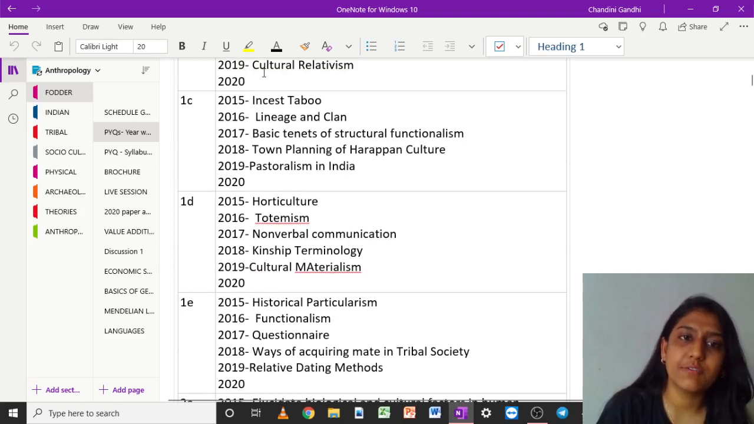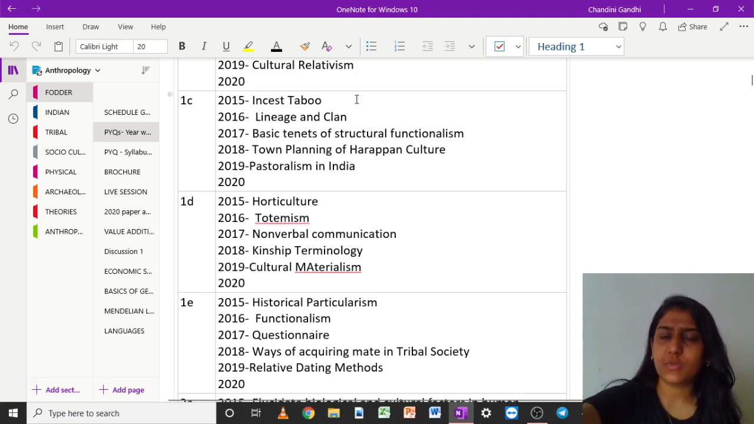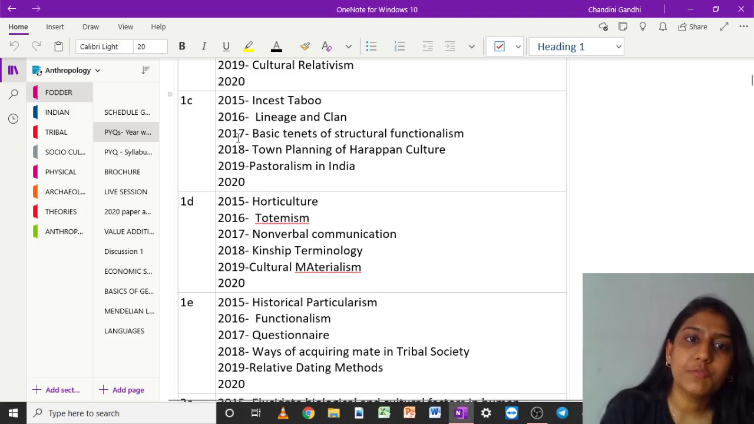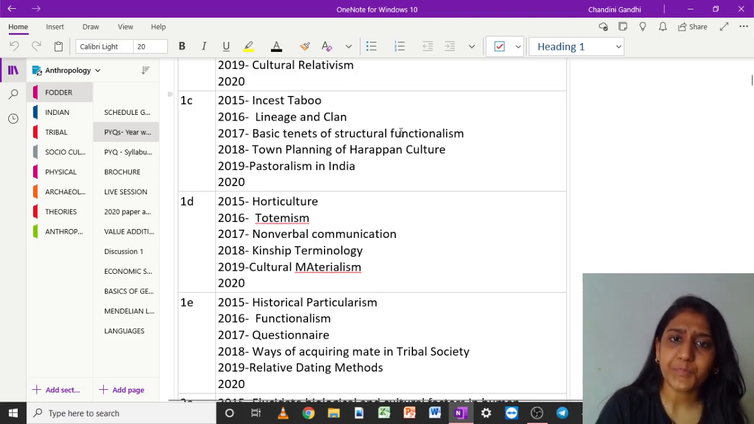Now in 1C, incest taboo came from the marriage section. Then lineage and clan, political organizations, and basic tenets of structural functionalism. From 2017 onwards we can see the shift. Till 2016 it was very chronological: the first question from the first unit, the second from the second unit, and so on. But we see the changing trend since 2017, and here we have a theories part, unit 6 of paper 1.